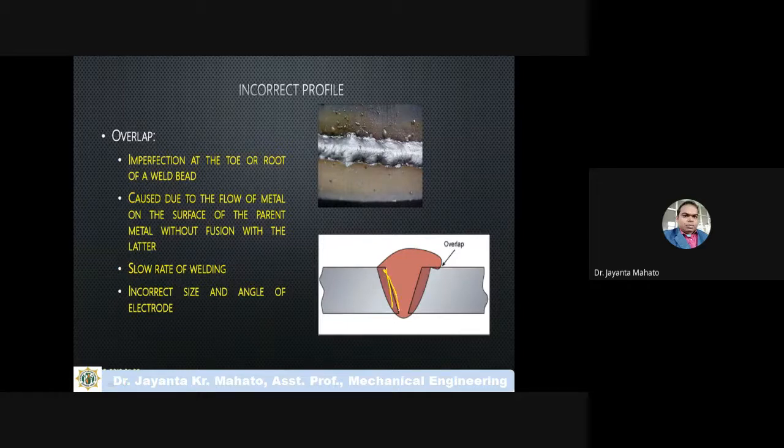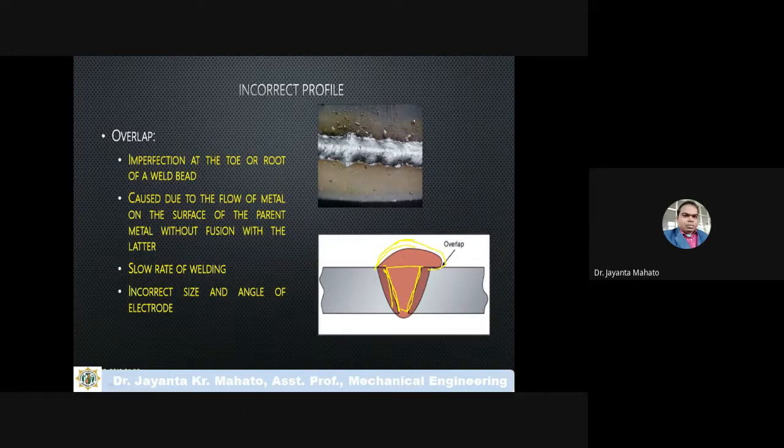You have grooved these two parts with a V-type shape of grooving. If the filler material properly fills this grooving profile, proper welding will occur. But sometimes the melted material will overlap, meaning extra melted filler material may overlap like this.